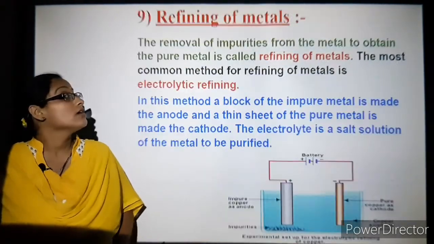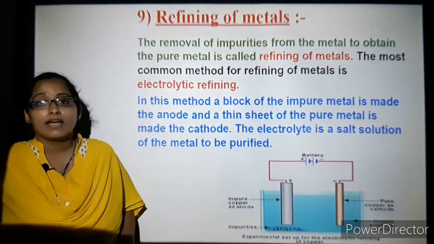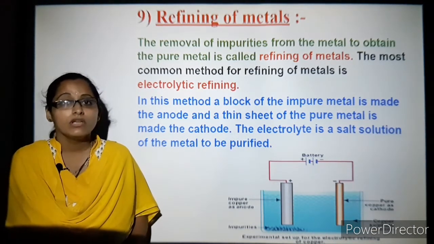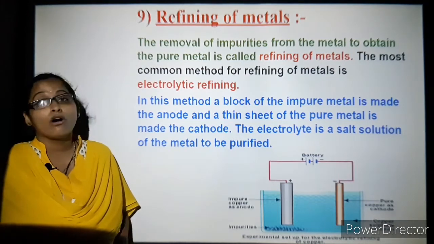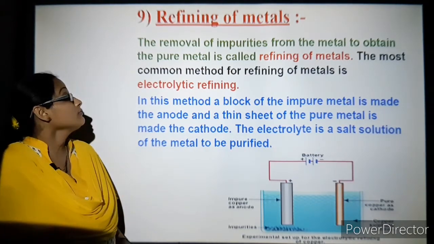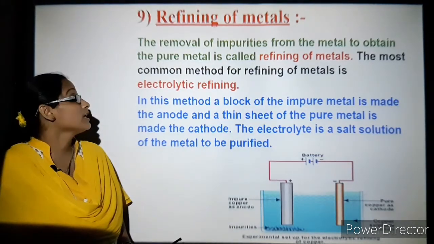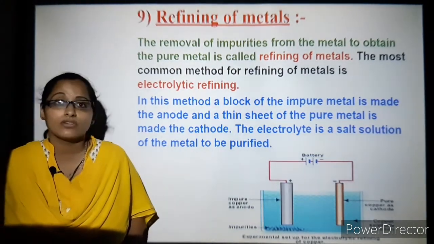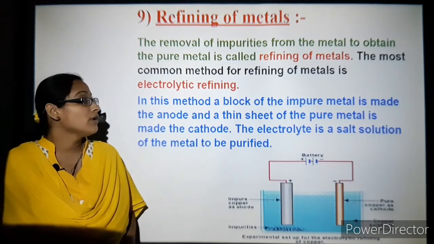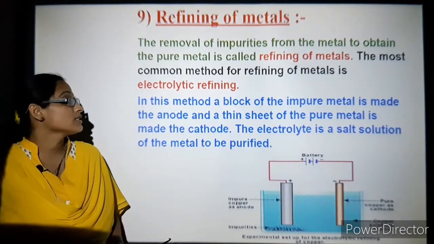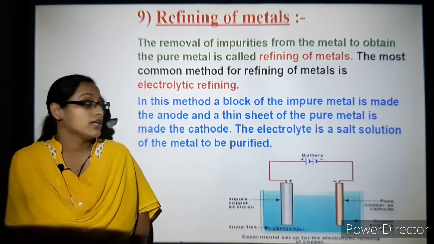So next, let's understand, we have already got our metals, but it is in the impure form. So we'll learn about refining of metals. So here the impurities are removed from the metal to obtain the pure metal, and this process is known as refining of metals. The most common method that is used in this process is electrolytic refining.